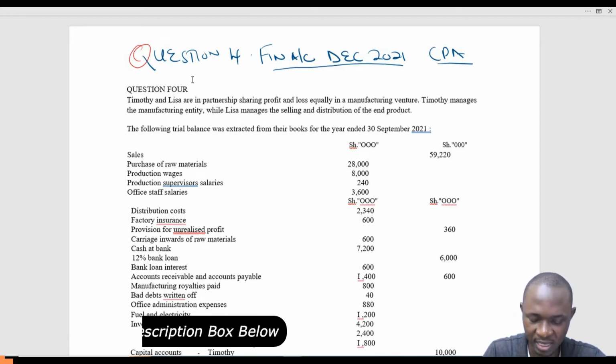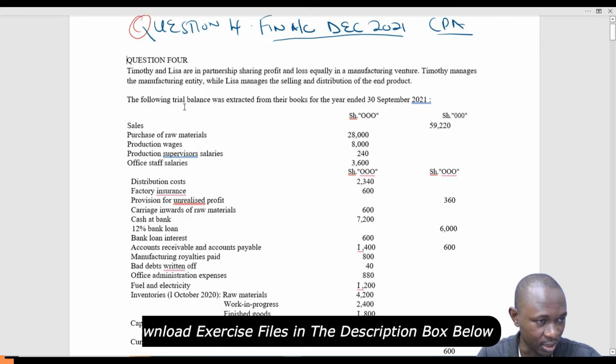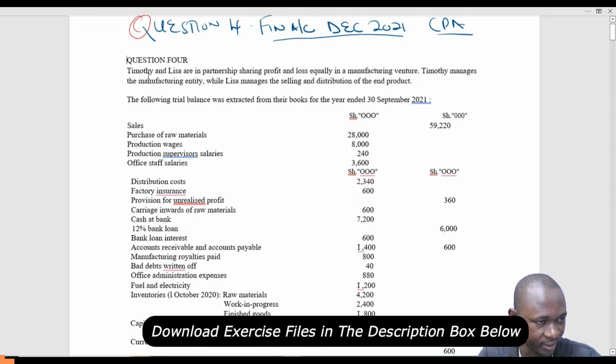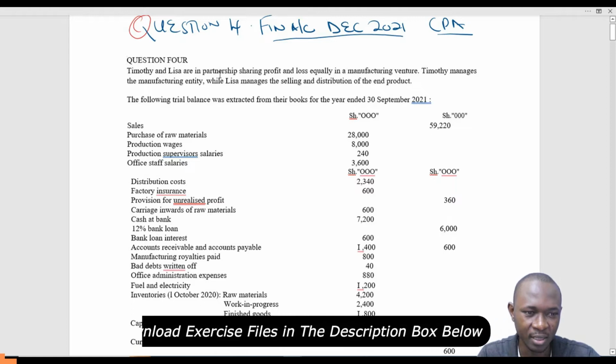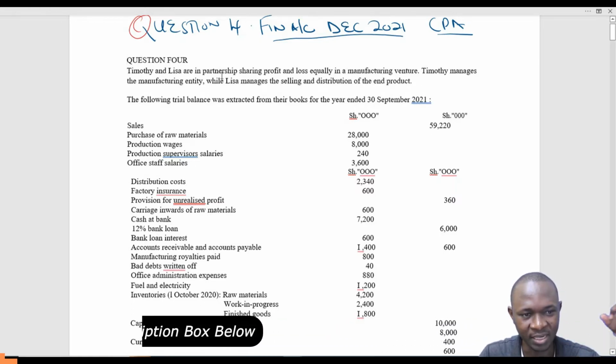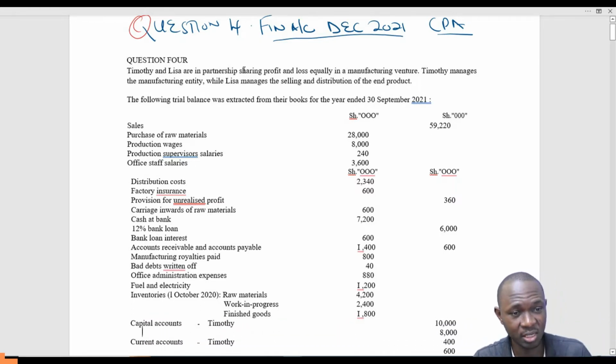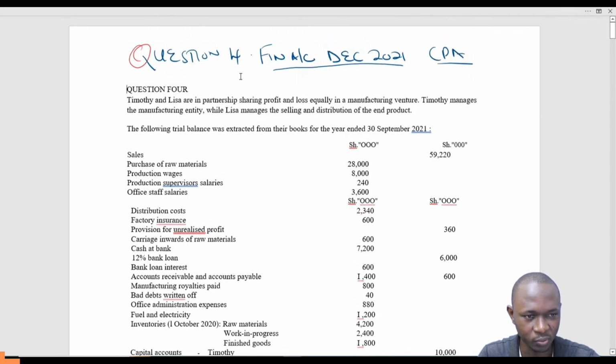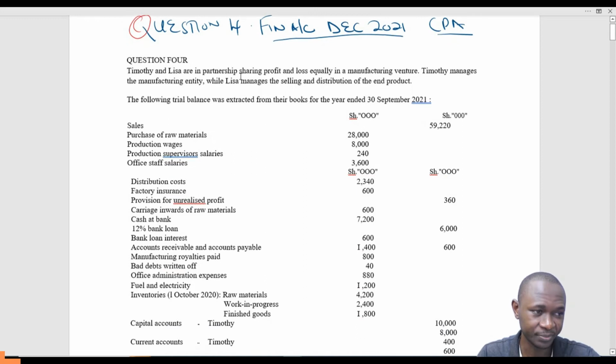The question is a combination of partnership accounts and manufacturing accounts. So we are going to basically learn concepts related to both manufacturing concerns and partnership accounts. It's a combination of the two, and we'll go through it very fast.